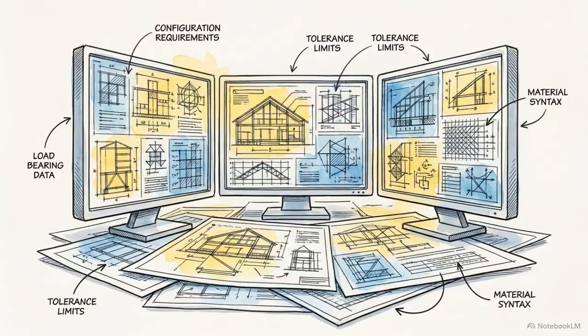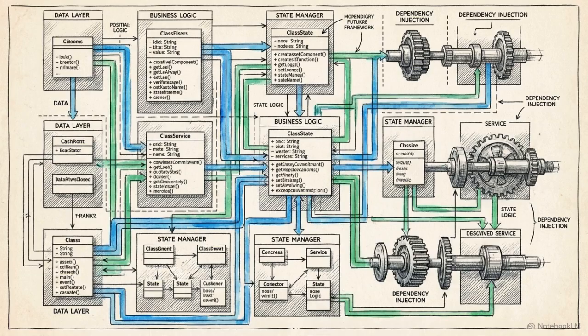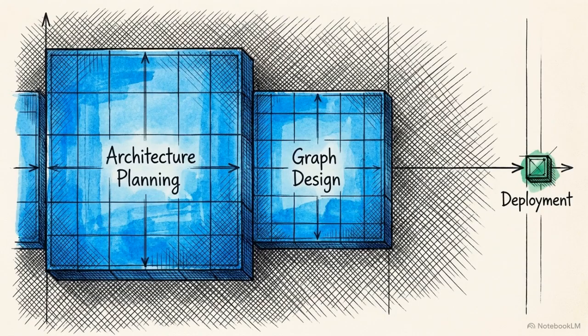The trade-off is a steep curve. It doesn't feel like prompting. It feels like traditional software engineering. Applying this level of rigorous architecture to simple, linear automations is simply a complete waste of your resources. LangGraph forces you to trade initial development velocity for absolute deterministic control over complex, mission-critical systems.